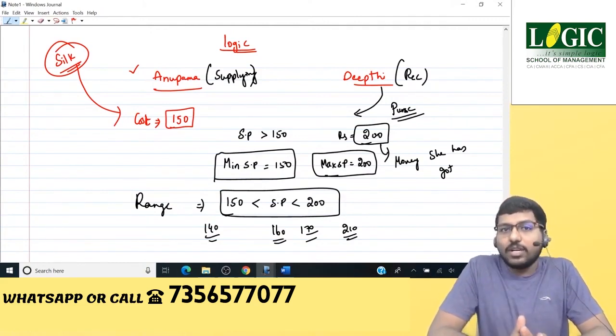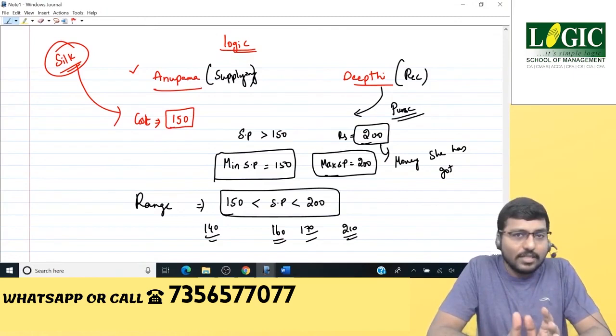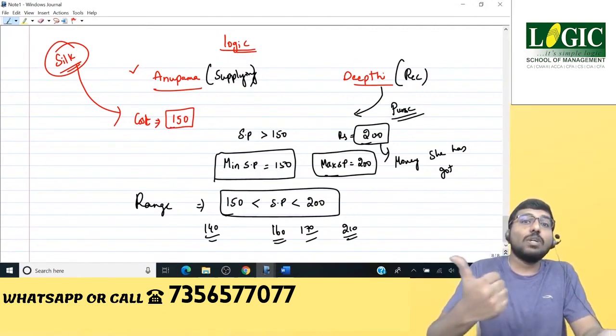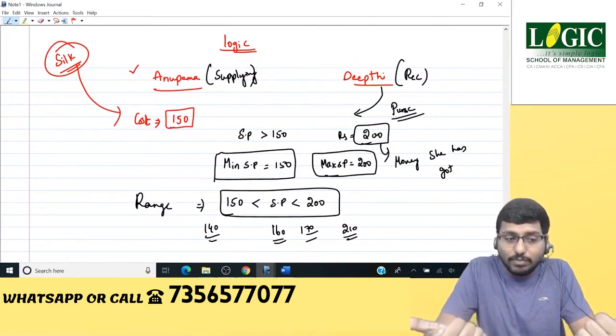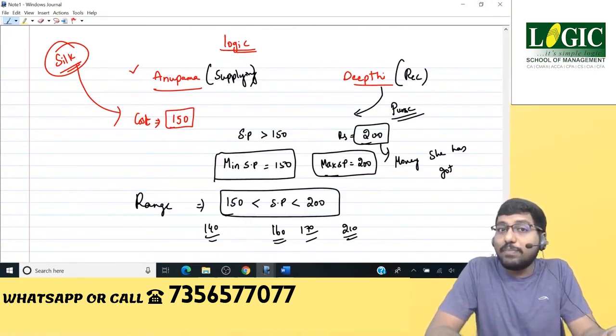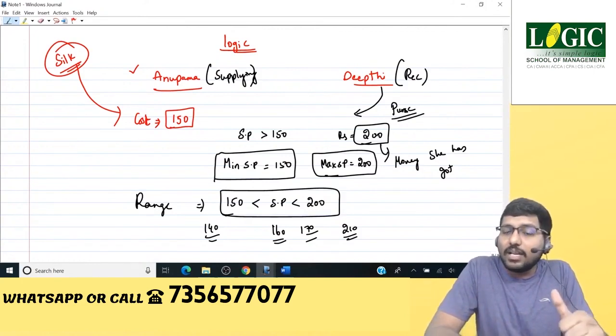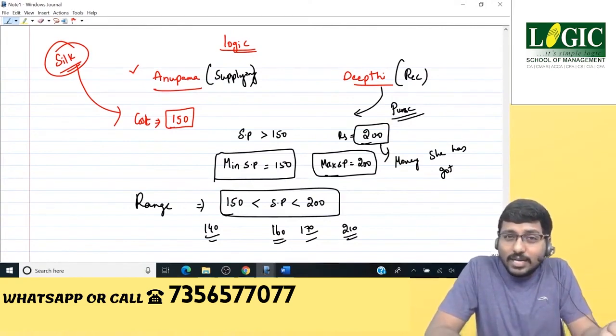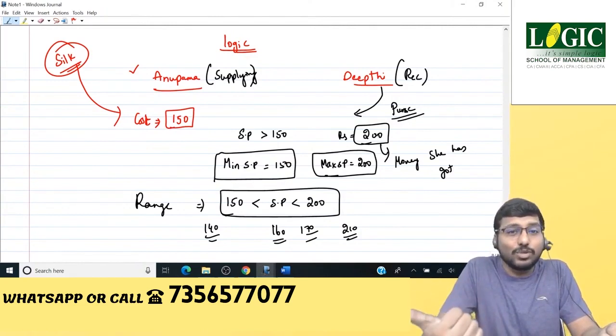So from this, what you have to understand logically, to fix a selling price or transfer price, because transfer price is also selling price, to fix a TP, you should know the money that has been spent by the supplying division. You should know the money that receiving division possesses. Between them will be your answer. The money that supplying division spent, the money that receiving division possesses.